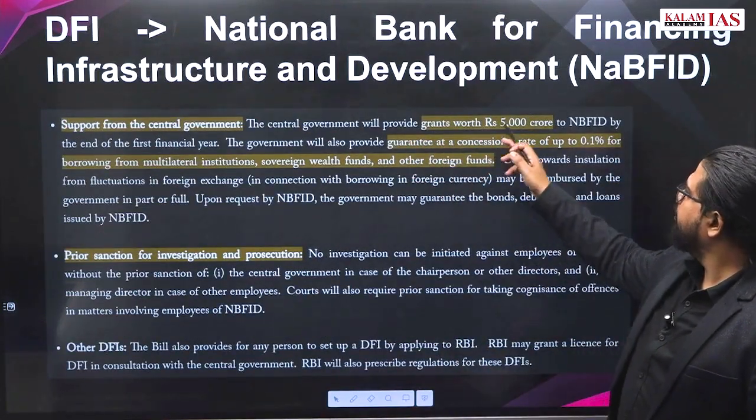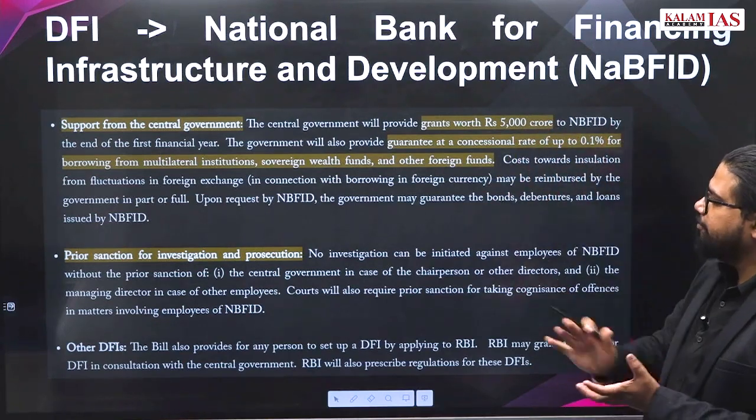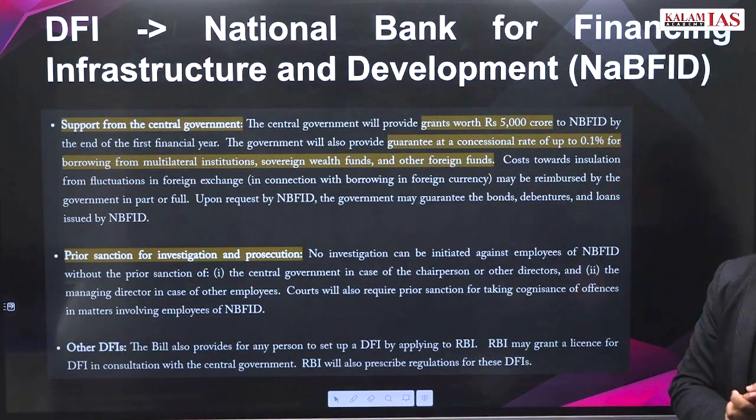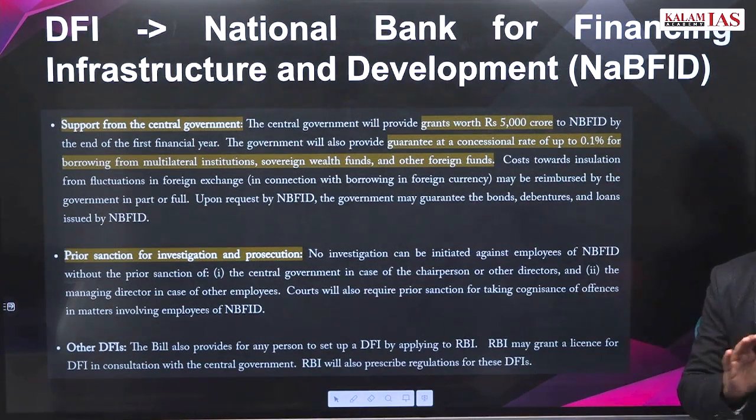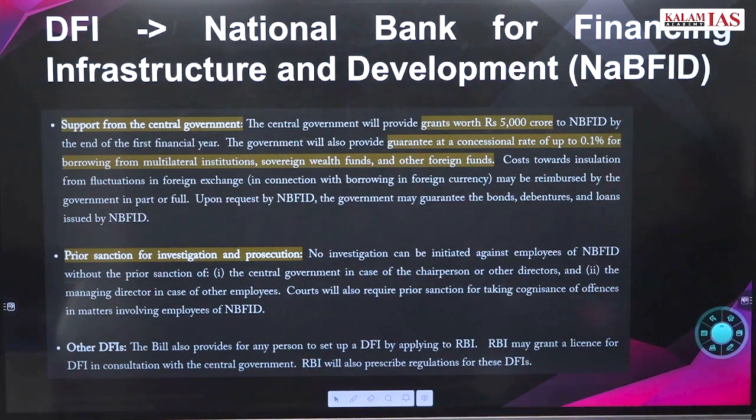Support from the government will provide this many crores. All this is very factual information. Just go through it and make sure that if some statement is there, you should know. The basic concept is what I already told. If a statement has something wrong in this basic concept, then you should be able to identify it. Okay.